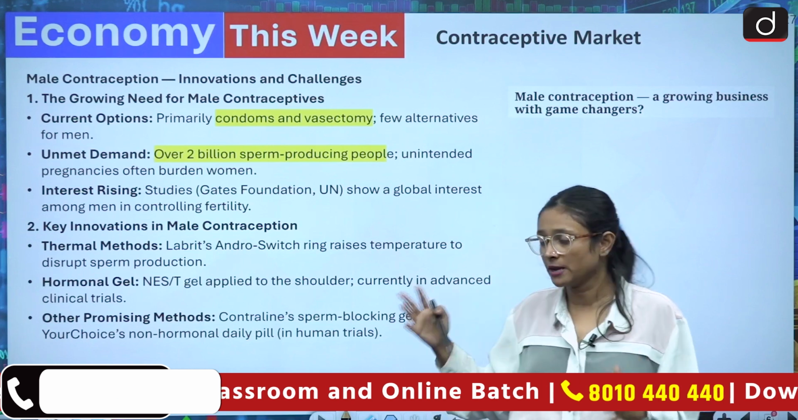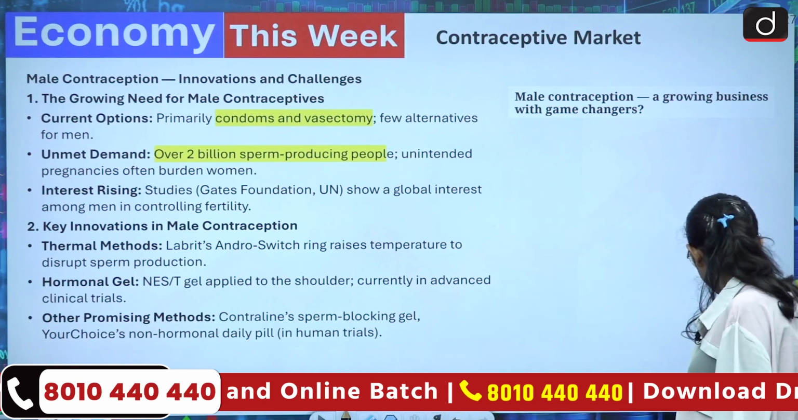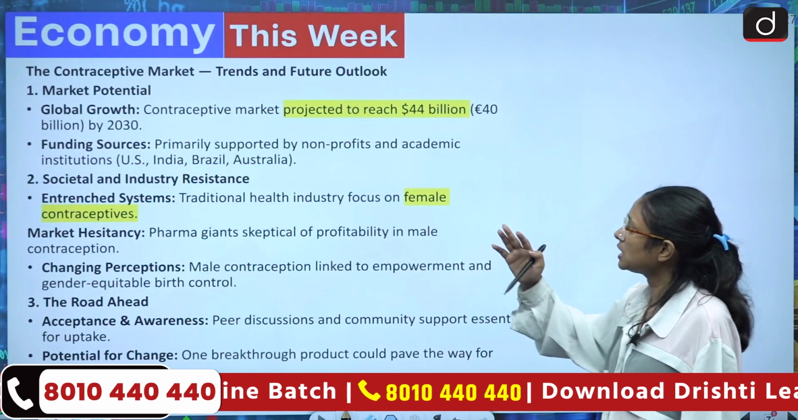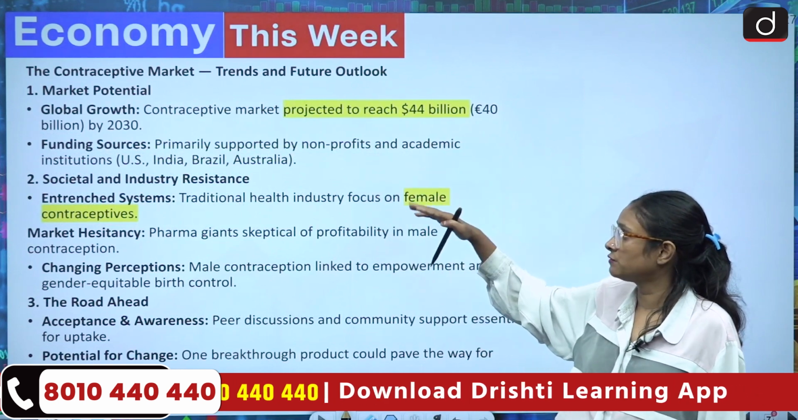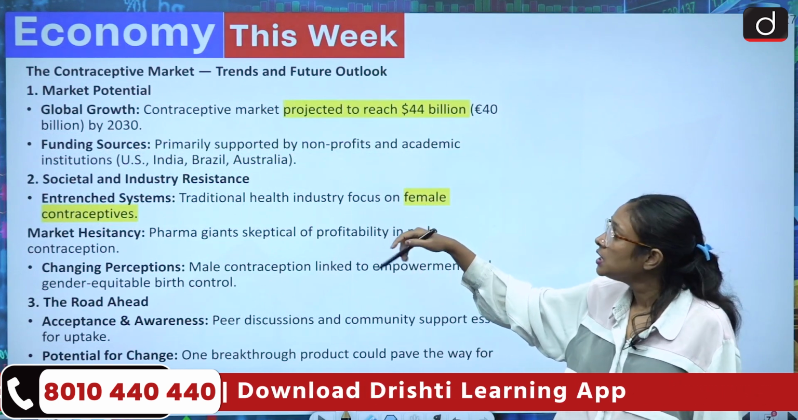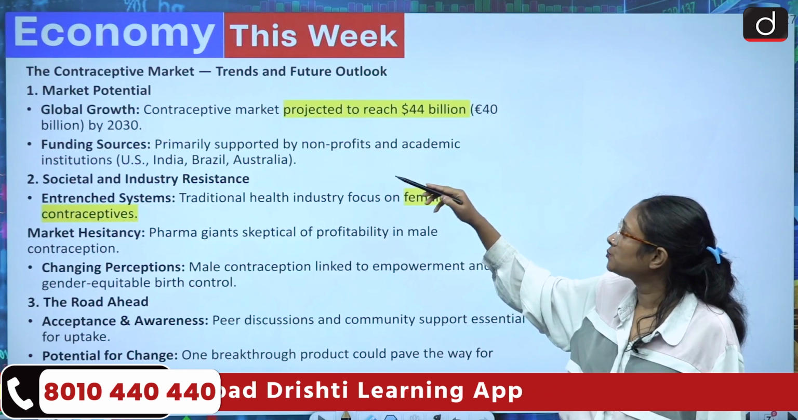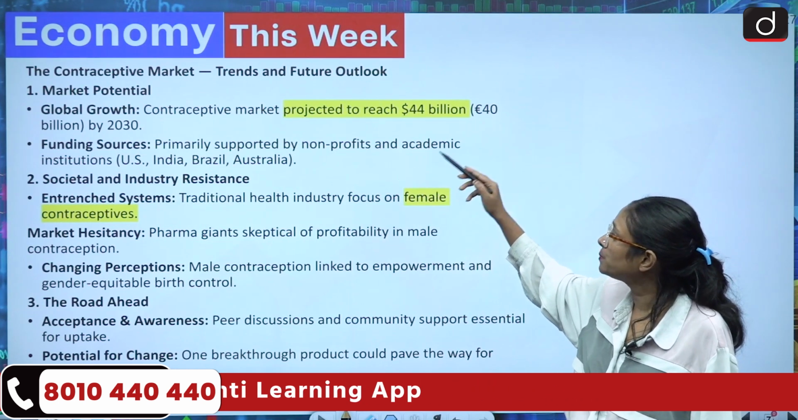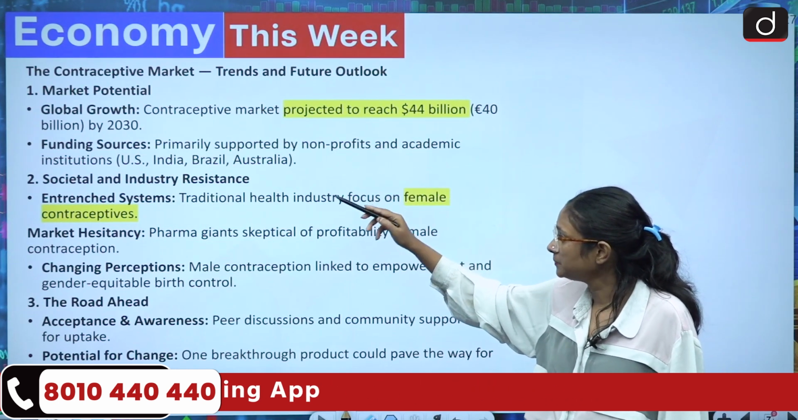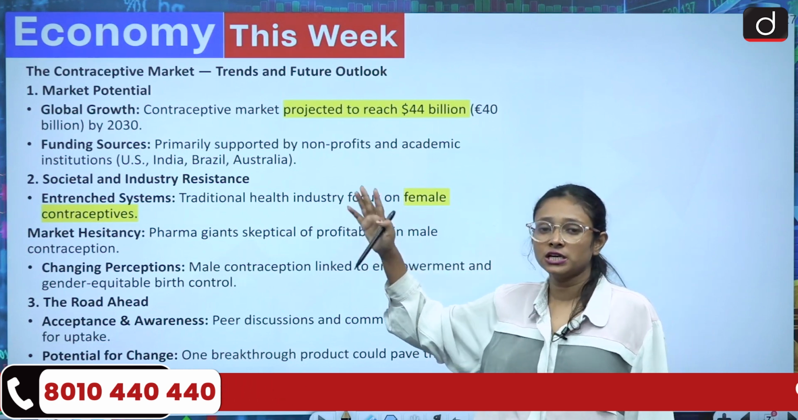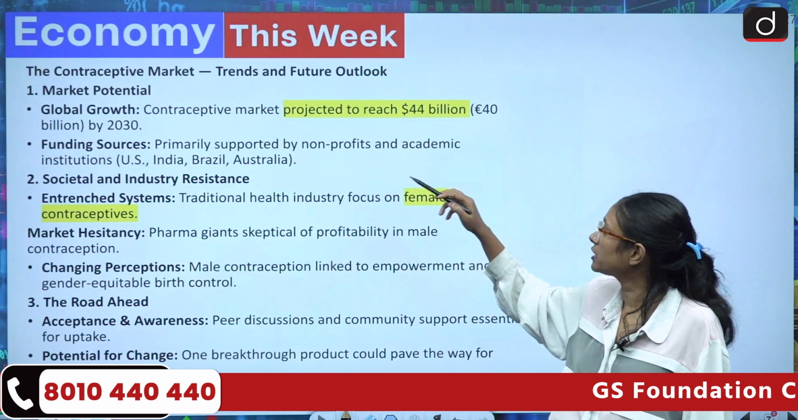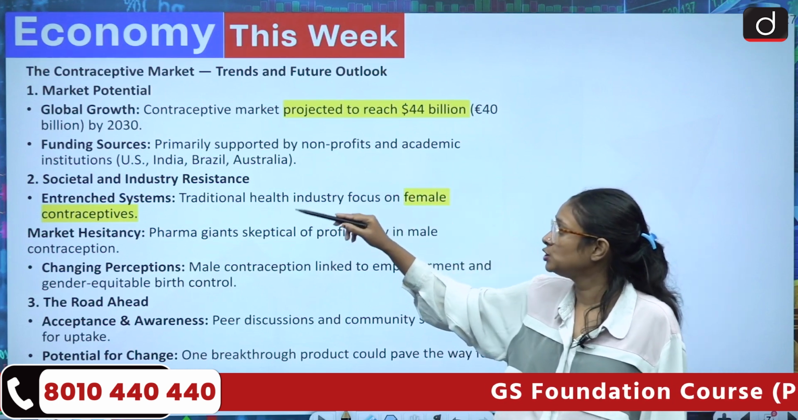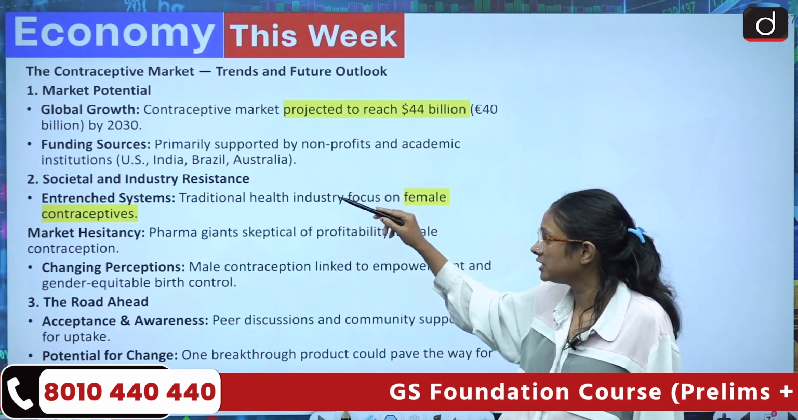So these are the possible research areas where markets are researching that these can be alternatives to male contraception. Now we'll come to another aspect of it: contraceptive market trends and future outlook. If we see the market potential, global growth has been projected to reach $44 billion by 2030. And what are the funding resources we have? It is primarily supported by non-profit organizations and academic institutions in the US, India, Brazil and Australia.